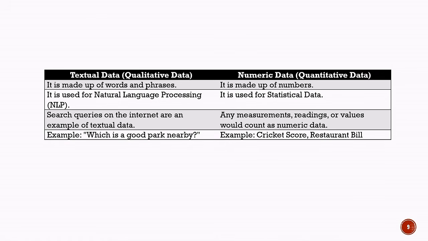On the other hand, numeric data is made up of numbers and is commonly used for statistical purposes. Any measurements, readings, or values can be considered numeric data. For example, a cricket score or a restaurant bill is numeric data. So, in simple terms, textual data deals mainly with words and phrases, while numeric data deals with numbers, measurements, and values.